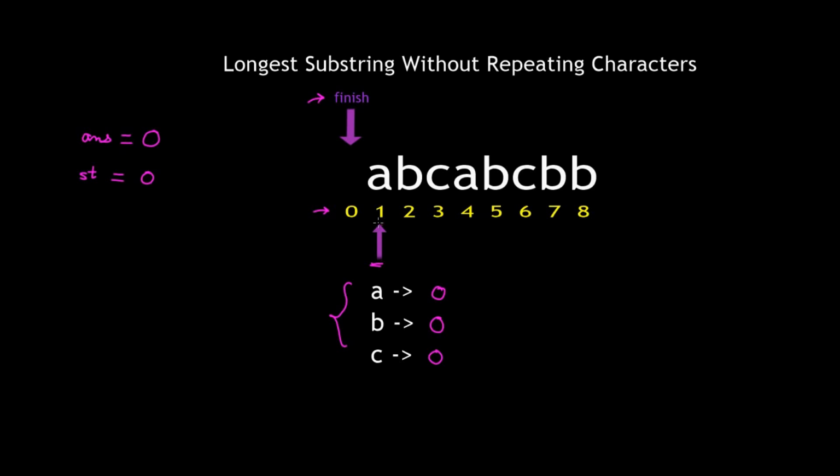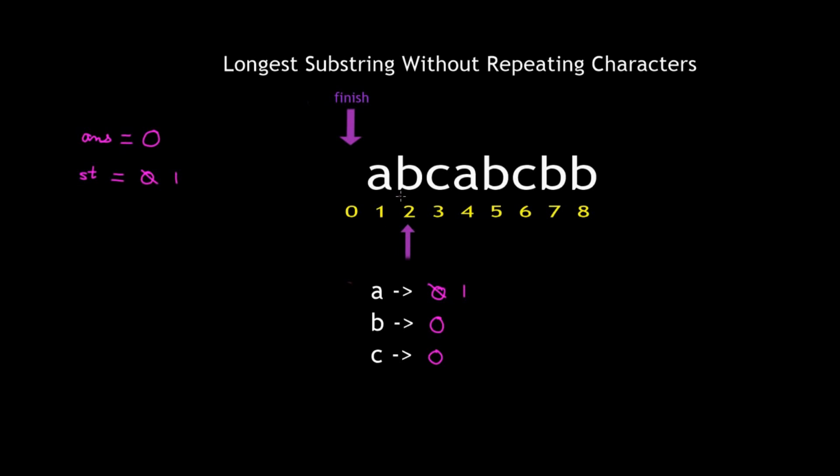So we start with position 1, or the 0th index, and we check what is the last position of the occurrence of this character. Last time this character occurred at 0th position, which is not possible. It means it has not occurred, and therefore we make this value 1 and st also increases by 1 and therefore it becomes 1. Then the current arrow moves forward.